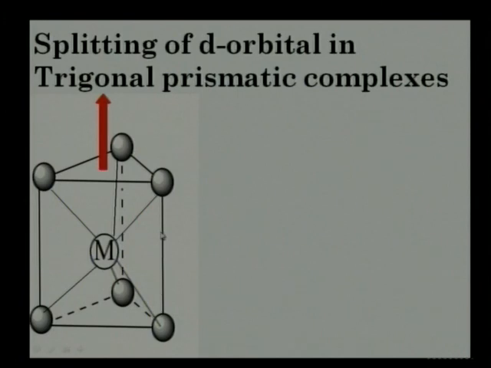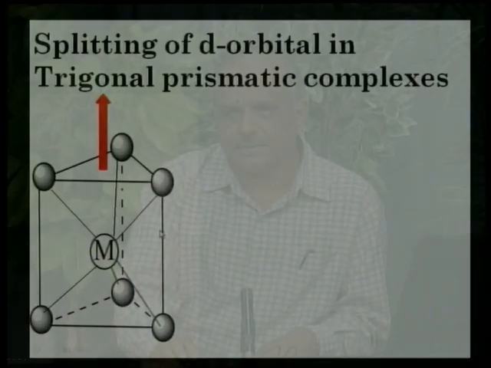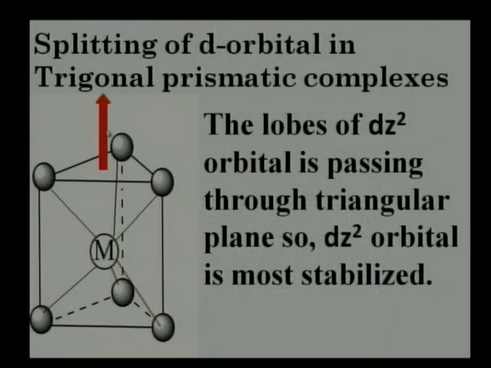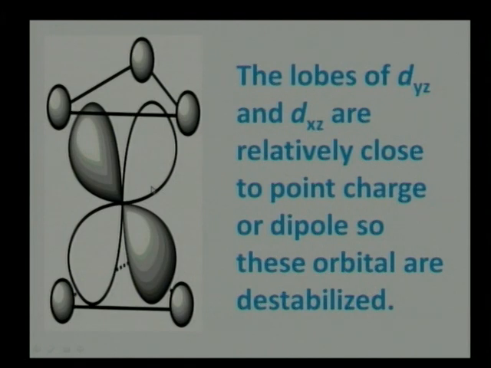Now imagine which orbital is most stabilized. Okay, the dz square orbital is most stabilized because it is passing through two trigonal planes, and as a result none of the ligand dipoles are close to the metal orbital, and as a result this orbital is most stabilized.